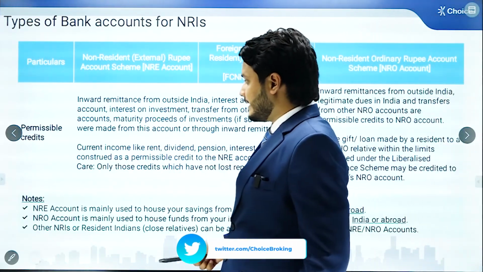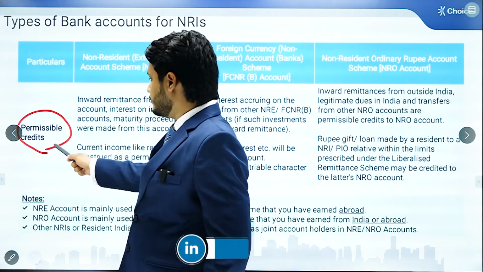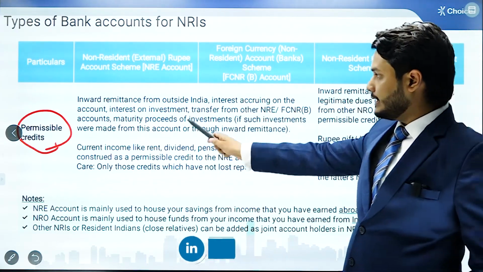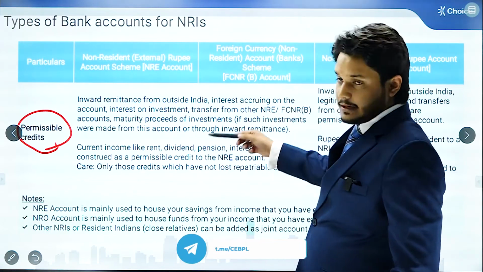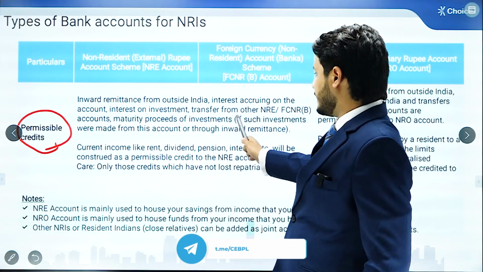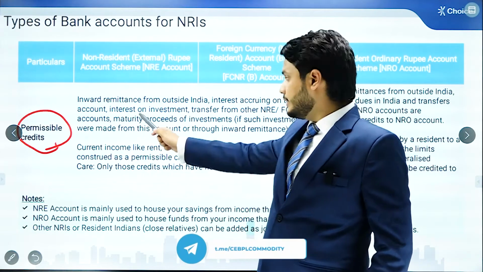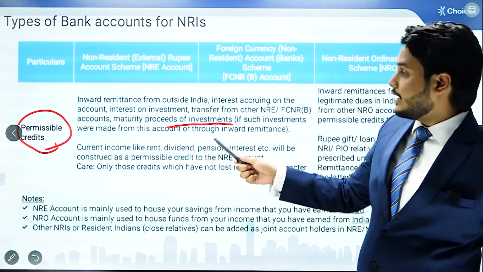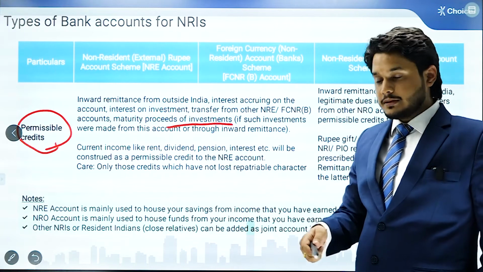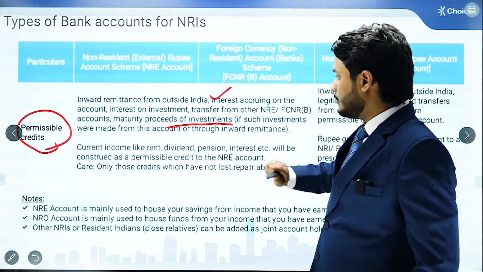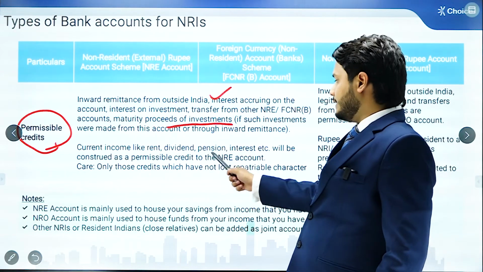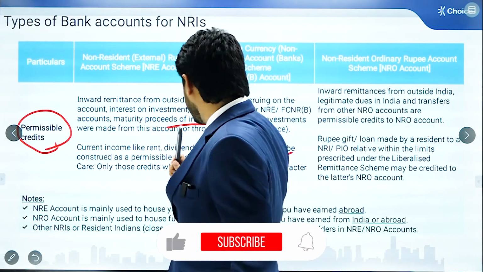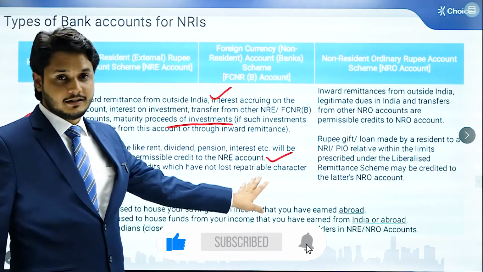Now we talk about the permissible credits. That means the money which can be deposited into these types of accounts. The inward remittances from outside India, interest accruing on the account, interest on investments which are made from this particular account, transfers from other NRE or FCNR(B) accounts, and maturity proceeds of investments. That means for any investment made from the money kept in the NRE or FCNR(B) account, the maturity proceeds of that investment are allowed to be credited in these accounts. Current income like rent, dividend, pension, interest will be considered permissible credits to the NRE and FCNR(B) accounts, as far as these are repatriable income.